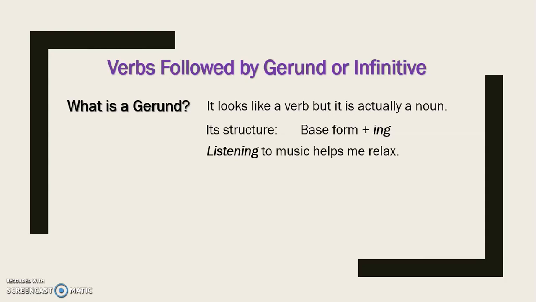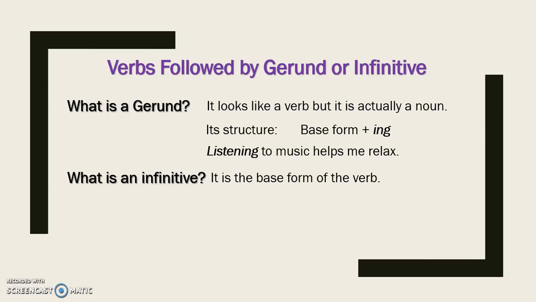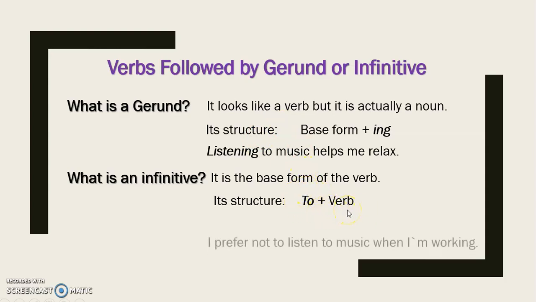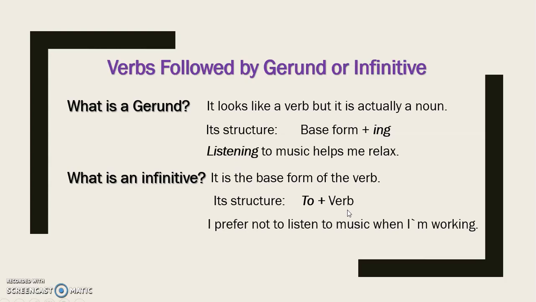Okay, so now let's see what is an infinitive. This is the question. What is an infinitive? Okay, this is the answer. It is the base form of the verb. Okay, so let's see its structure. The infinitive is formed by the particle to, as you can see it in here, plus the verb. Let's see an example. I prefer not to listen to music when I'm working. Okay, as you can see here, we have the to infinitive, to listen. Okay, yo prefiero no escuchar música cuando estoy trabajando.